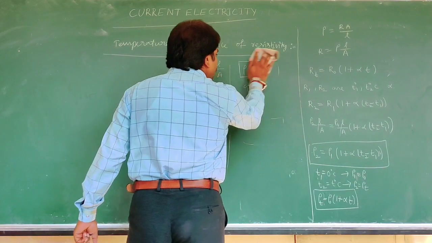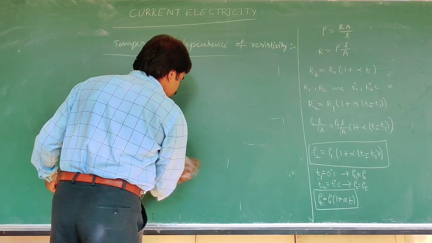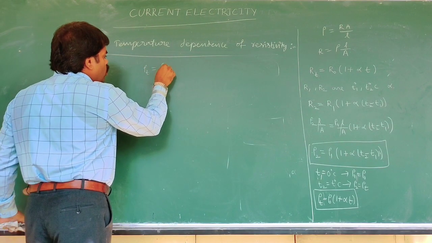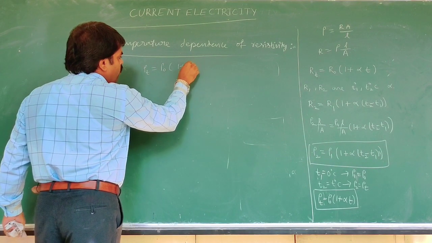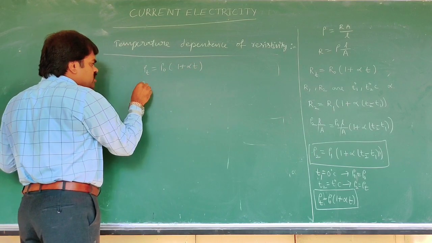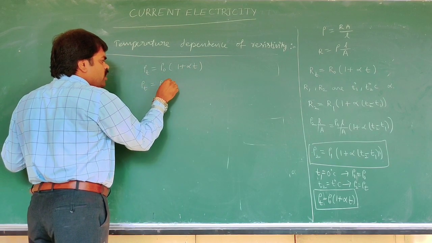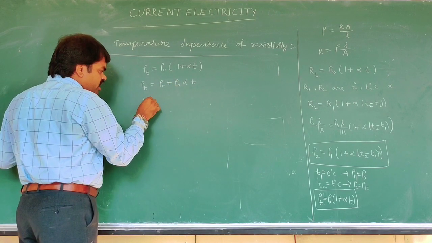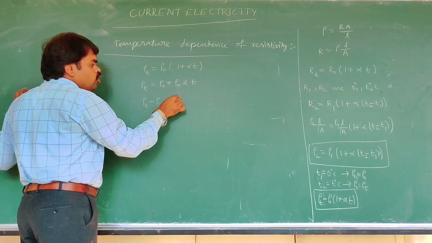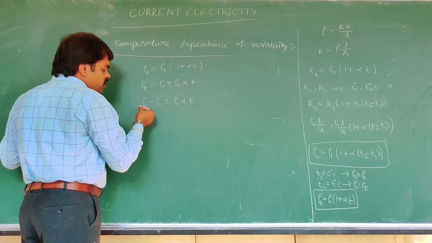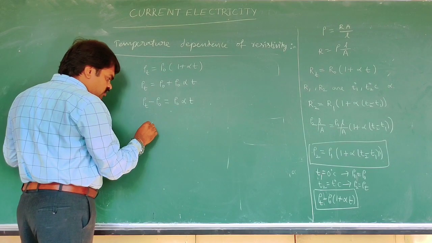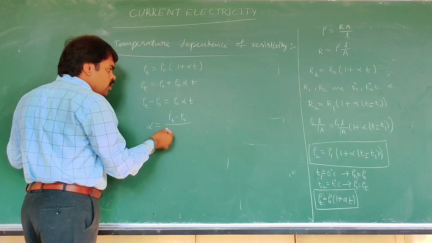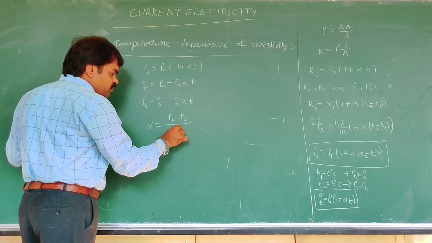From this we get rho T is equal to rho naught into 1 plus alpha T. Then from this, what do you write? Rho T is equal to rho naught plus rho naught into alpha T. Then rho T minus rho naught is equal to rho naught into alpha T. From here, alpha is equal to rho T minus rho naught by rho naught into T.